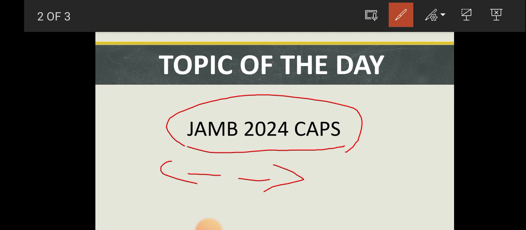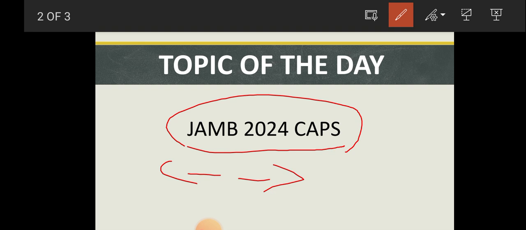Let's continue. We are still on this CAPS. It is important, because you can reject your admission from CAPS, and you can also accept your admission from CAPS. On the other hand, so many persons have asked again: why is it that my CAPS has changed? My CAPS changed, I can no longer access my CAPS again.